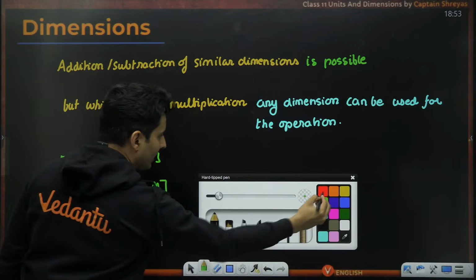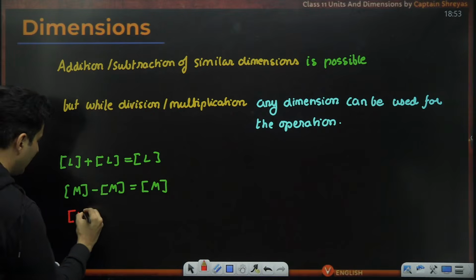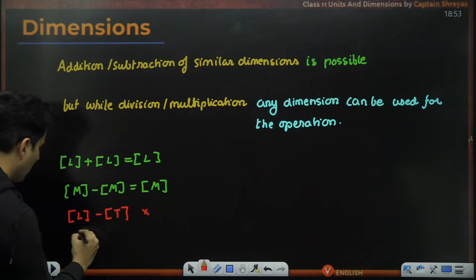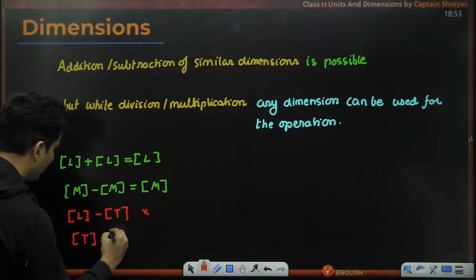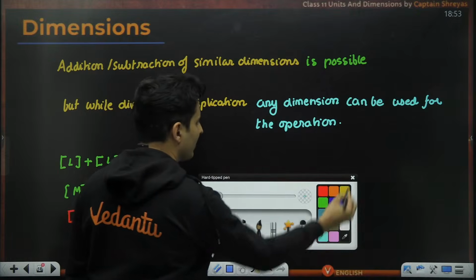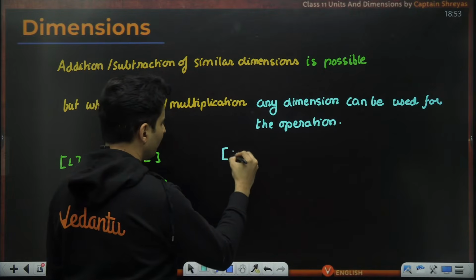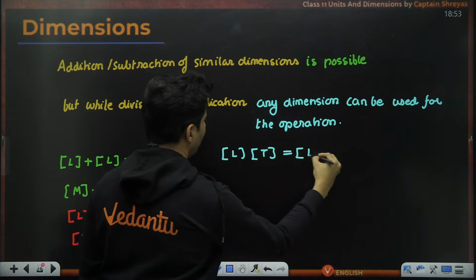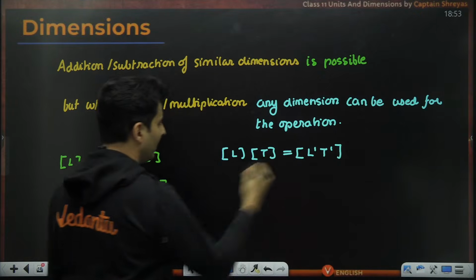What is not allowed is length dimension minus time dimension, or even time dimension plus mass dimension. What else is allowed over here? Multiplication. Length multiplied by time is going to be L raised to 1 into T raised to 1, definitely allowed.